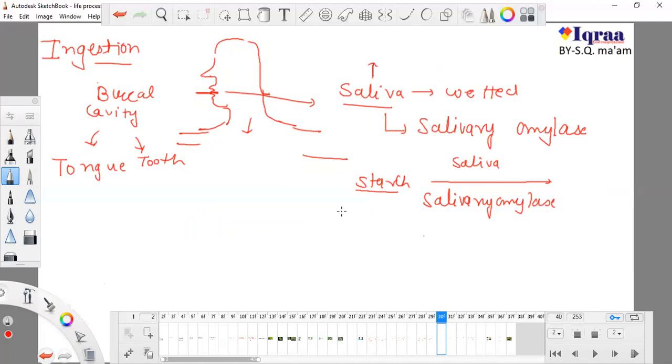If we are having starch in our food, as soon as this starch comes into our mouth in our food material,